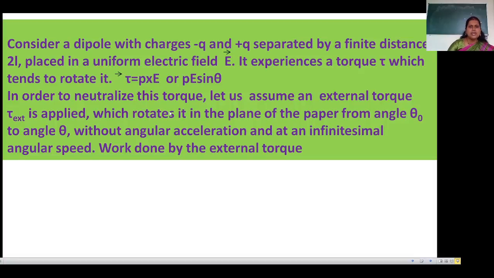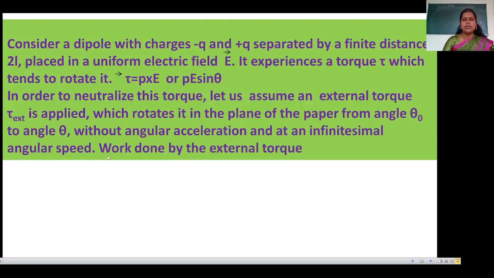The torque will be neutralized when we rotate this electric dipole in the plane of the paper from angle theta 0 to angle theta without angular acceleration. The electric dipole placed in a uniform electric field will rotate, and during that rotation there is an infinitesimal angular speed.